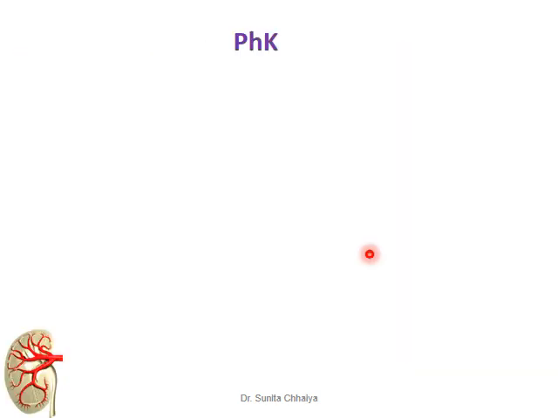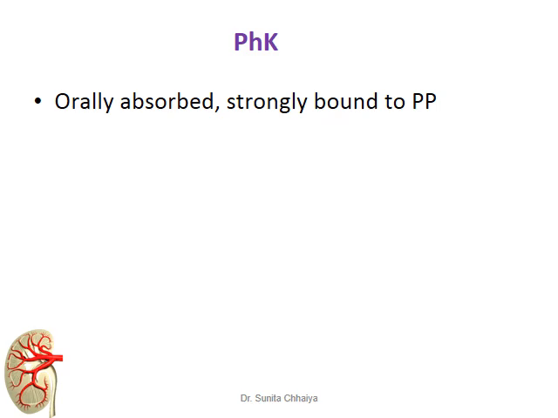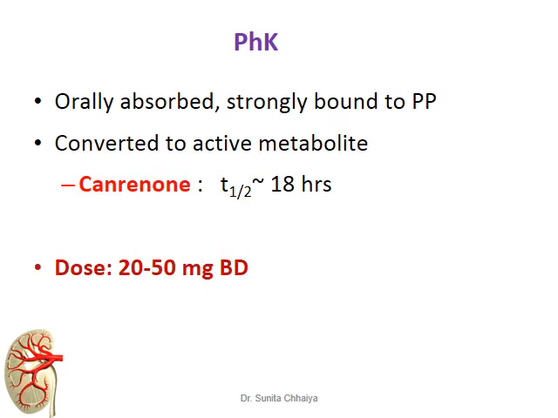Regarding the pharmacokinetic parameters, they are orally well absorbed and strongly bound to plasma protein. The beneficial feature of spironolactone is that after metabolism it is converted to its active metabolite, canrenone. The half-life of canrenone is 18 hours. It is administered in a dose of 20 to 50 milligrams two times a day.